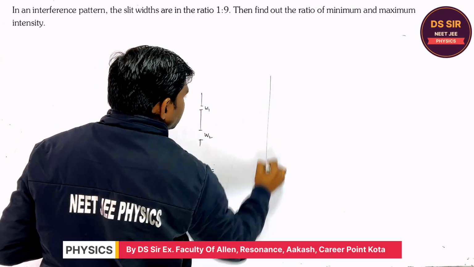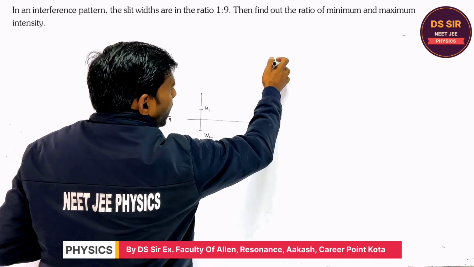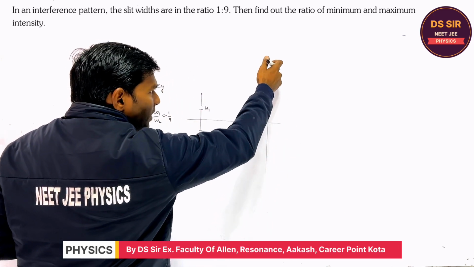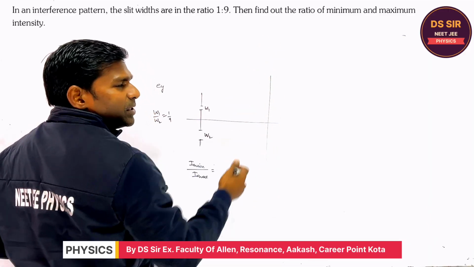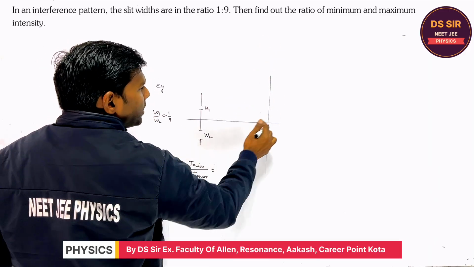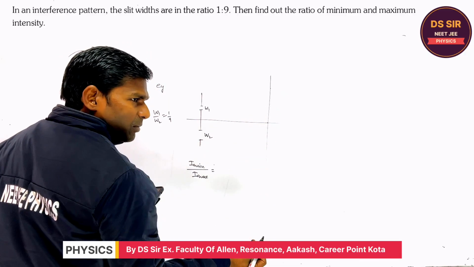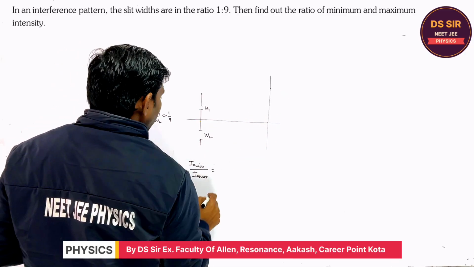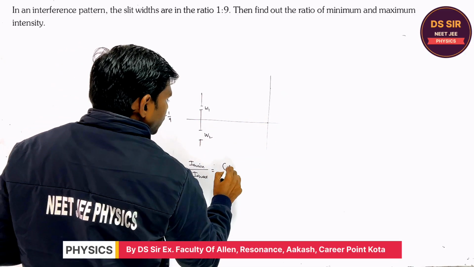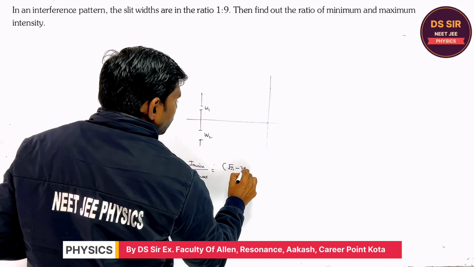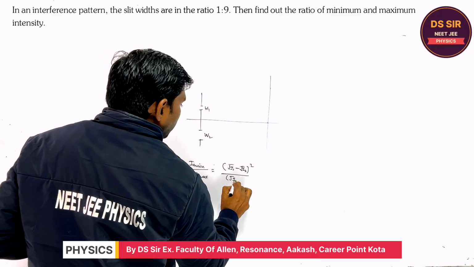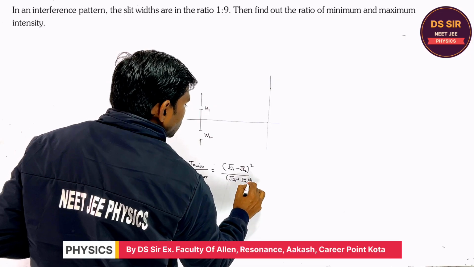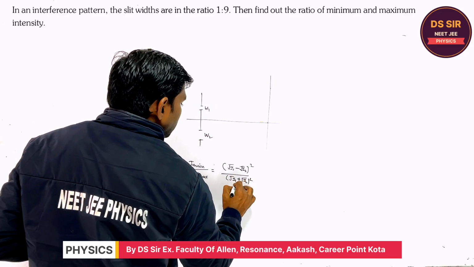When you place the screen here, due to the interference, the intensity varies on the screen, somewhere maximum, somewhere minimum. So they are asking the minimum and maximum intensity ratio: root I1 minus root I2 whole square upon root I1 plus root I2 whole square. Is it clear or not?